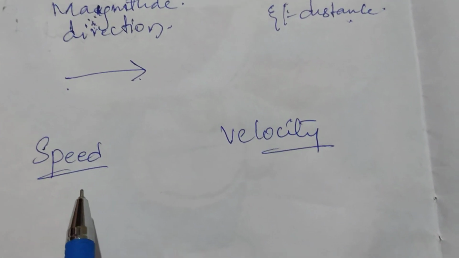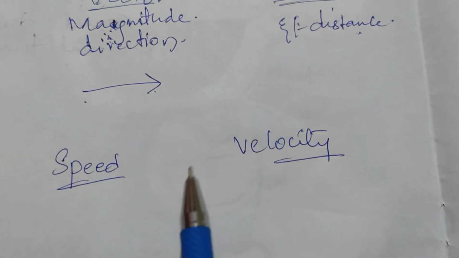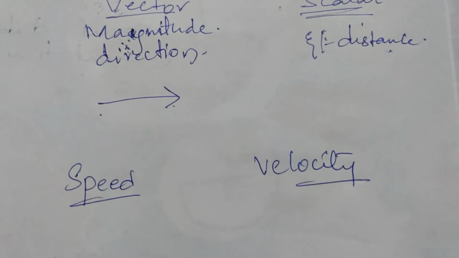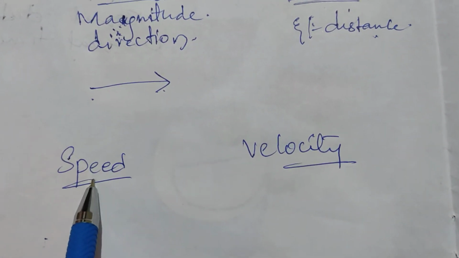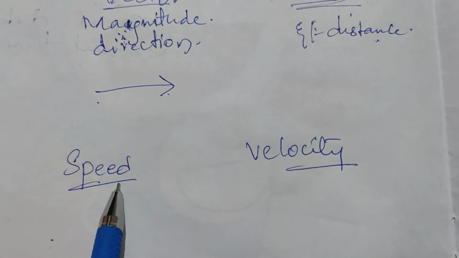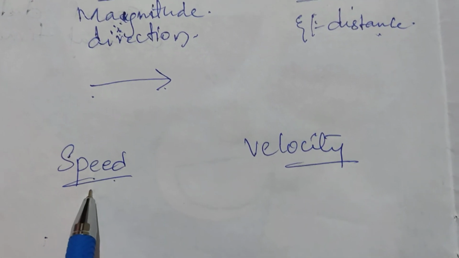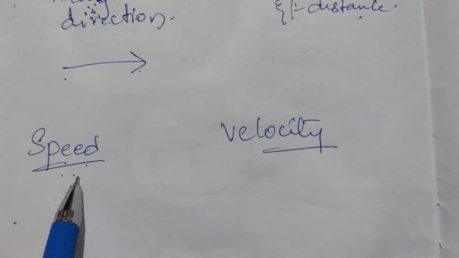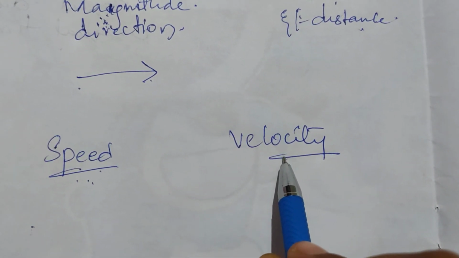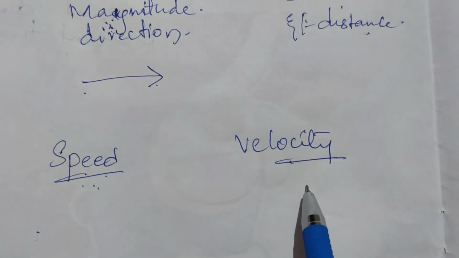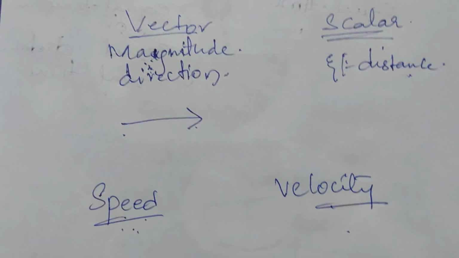Next we'll see speed and velocity. What is speed? Speed is the distance traveled in the time taken. Velocity can be represented by the displacement by the time taken.